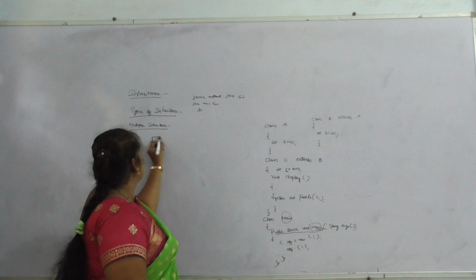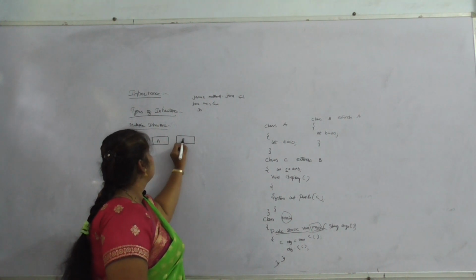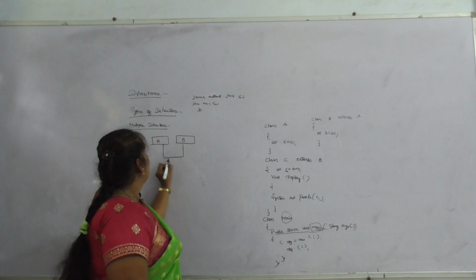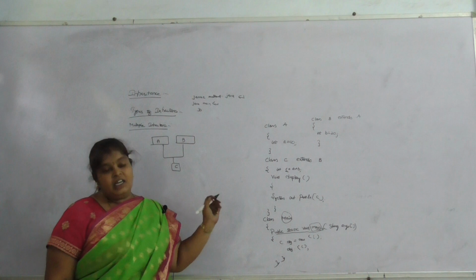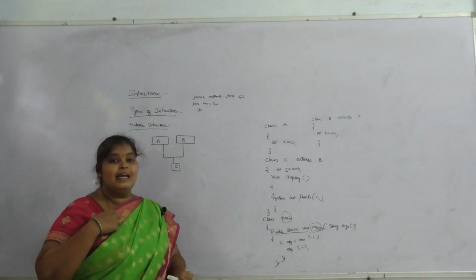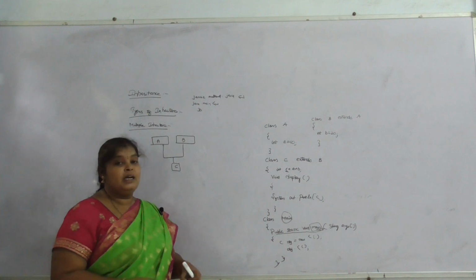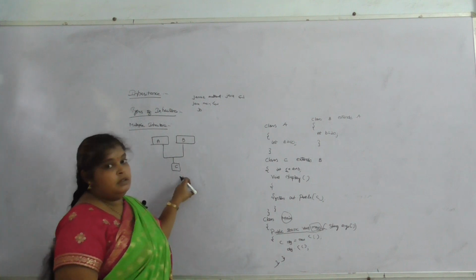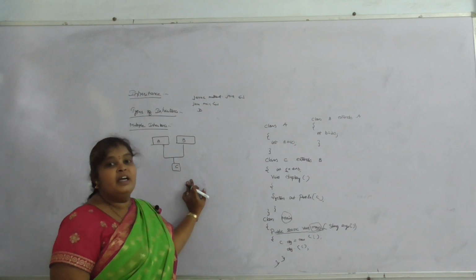The diagram for this is: A and B are two superclasses that are inherited by C. Two base classes, or more than two classes, can be taken as base classes or superclasses, and there is a single subclass. This concept we call multiple inheritance.